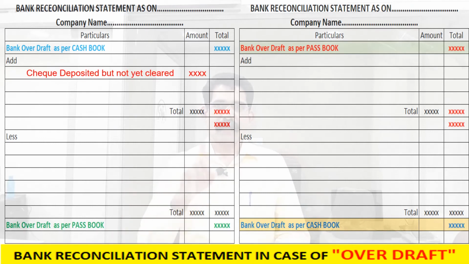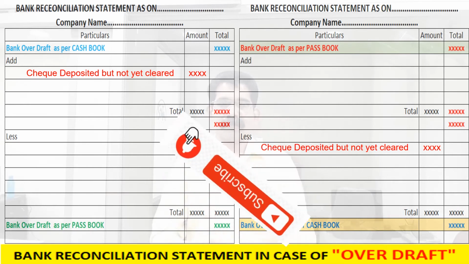So at the time of overdraft, if it is based on cash book, we have to add that amount to the cash book. Now let's see if it is based on passbook, what will happen? As per cash book, overdraft is decreased by that amount, and as per passbook, overdraft is increased by that amount. If it is based on passbook, passbook is the one being reconciled. What should we do? The increased passbook value is to be decreased, so minus it. Now it will be equal to cash book.